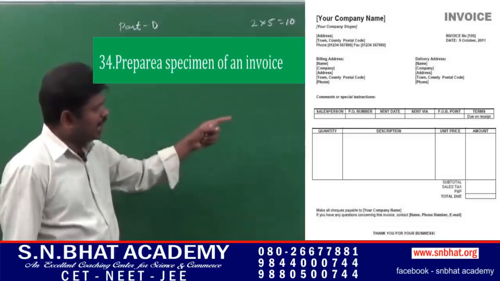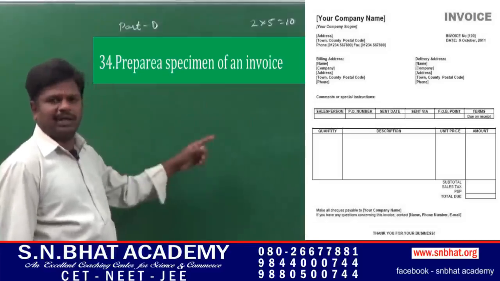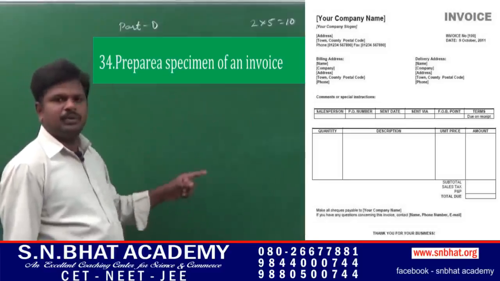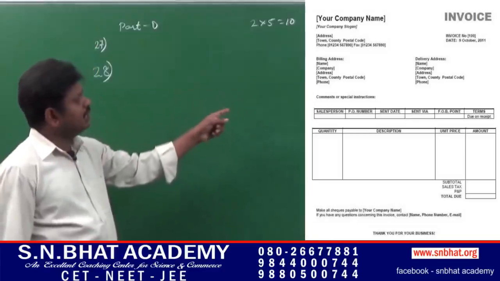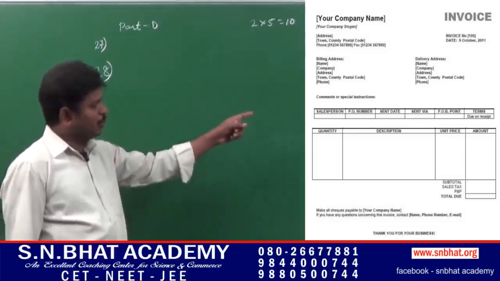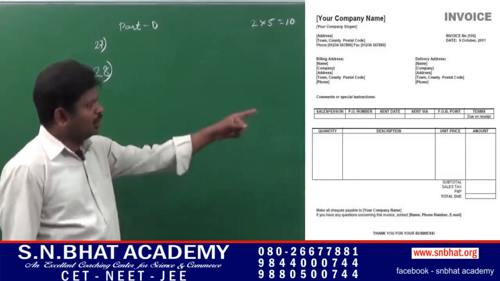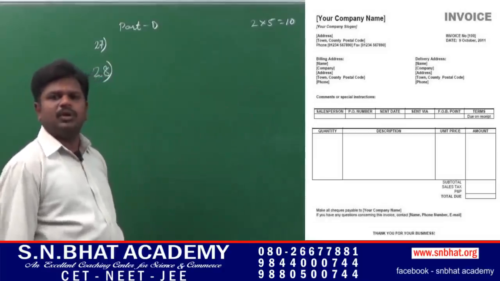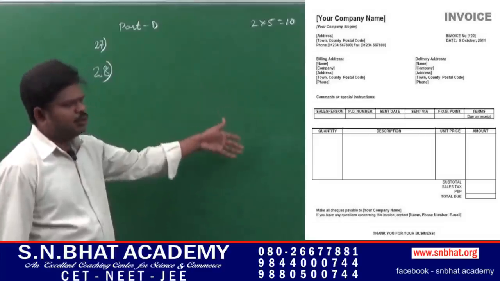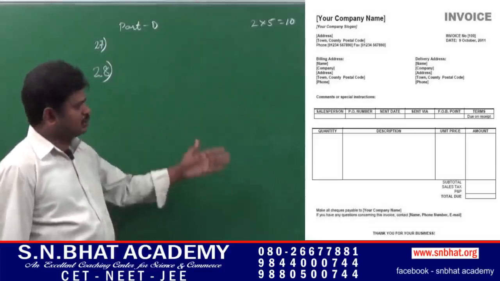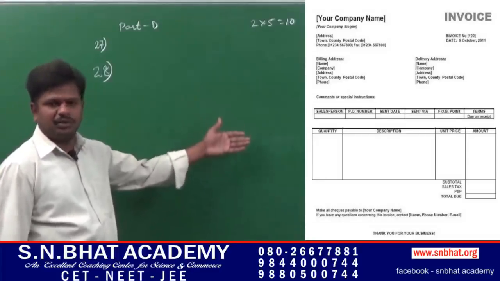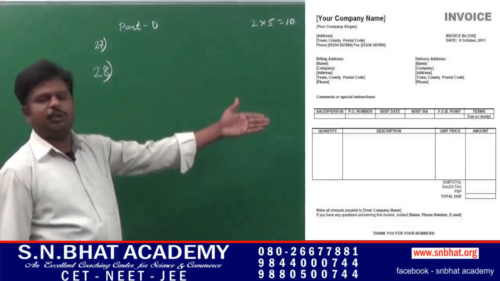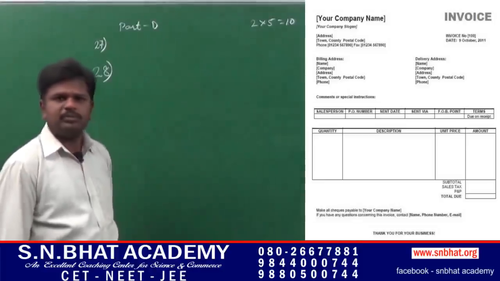Next, you have to draft a format like this: date, serial number, particulars, quantity of goods, rate per quantity, and total amount. You have to mention any 2 to 3 transactions, that is question number 1, you had purchased the goods, quantity, rate per quantity, next total amount.